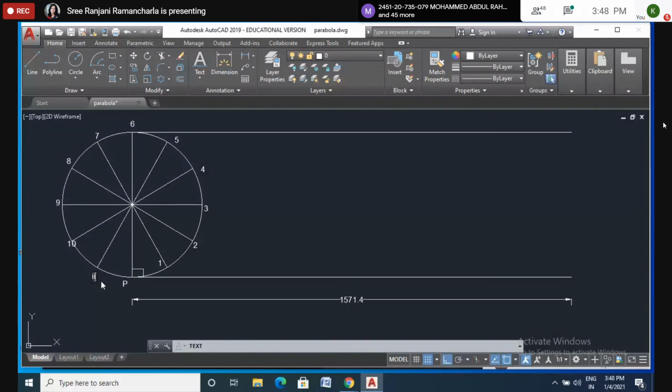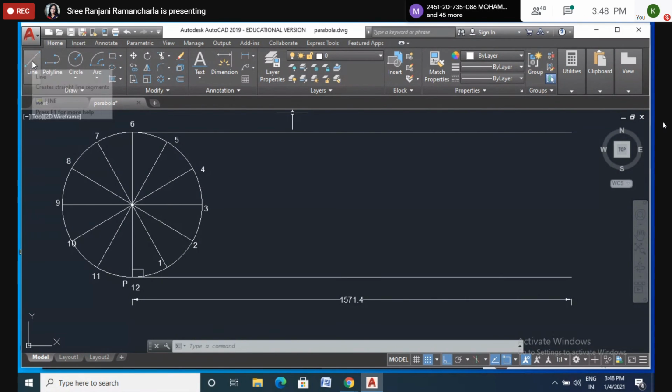Okay, sorry, 11. This is nothing but 12, so to avoid confusion, I will make it as 12. Okay, this is for 12 equal parts. It's clear up till here, all of you? Is it clear?